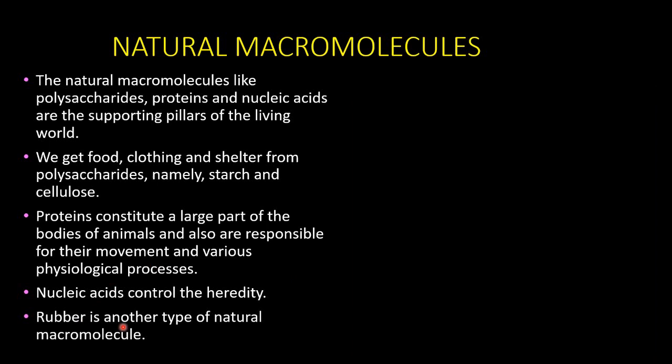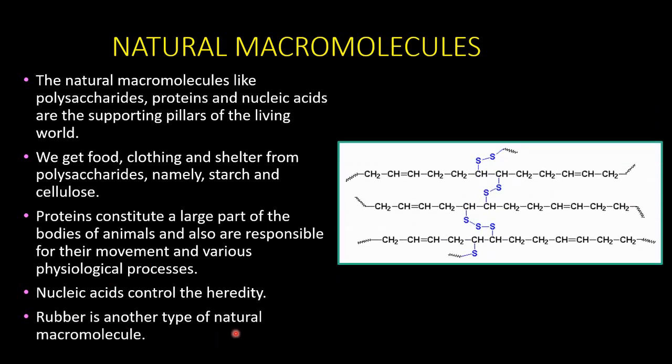Then rubber is another type of natural macromolecule which has a variety of usage. This is the structure of rubber. So all these are naturally occurring macromolecules.